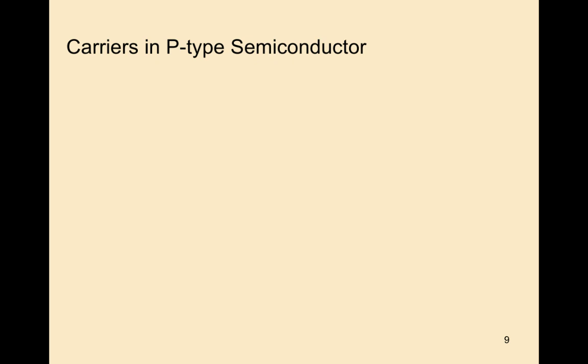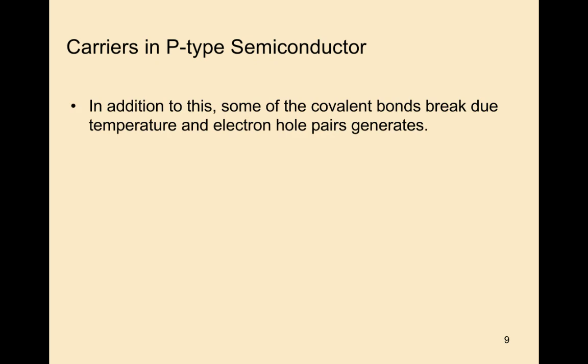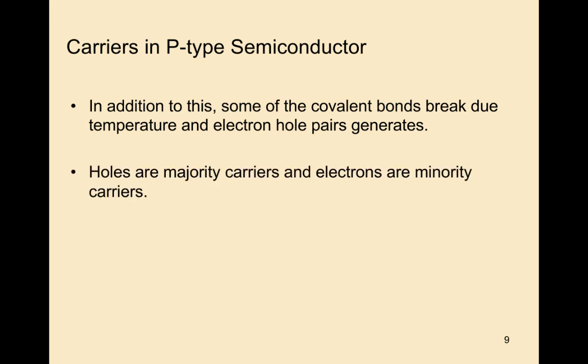Next, we discuss the carriers in p-type semiconductors. In addition to this, some of the covalent bonds break due to temperature and electron-hole pairs are generated. Holes are the majority charge carriers and electrons are the minority carriers in a p-type semiconductor.